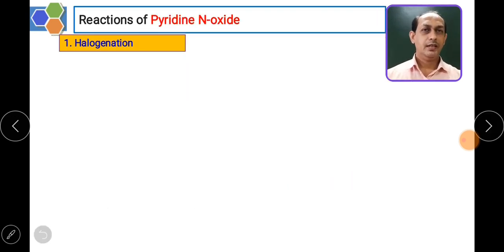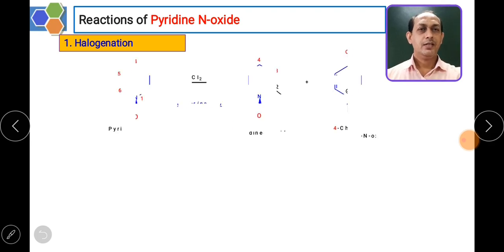Now we will see the various reactions given by the pyridine N oxide. As we know, pyridine N oxide is the molecule where nitrogen is coordinately bonded to oxygen. So it is very reactive as compared to pyridine, and it gives various electrophilic substitution reactions. We will see them one by one. The first reaction is the halogenation reaction.